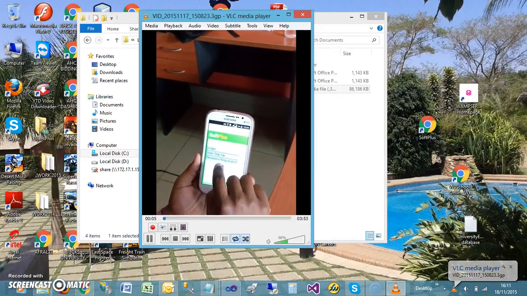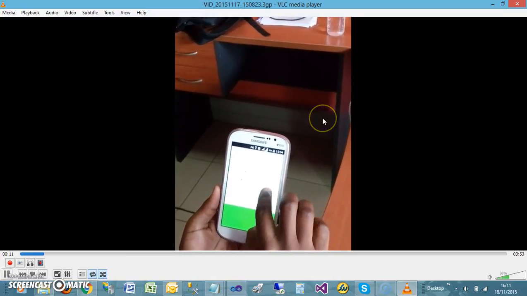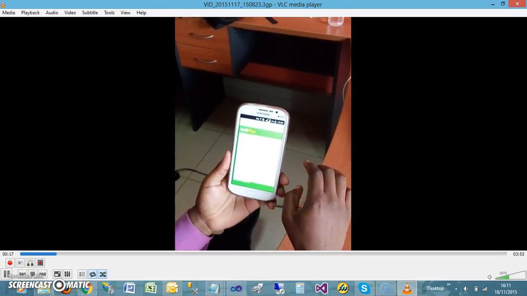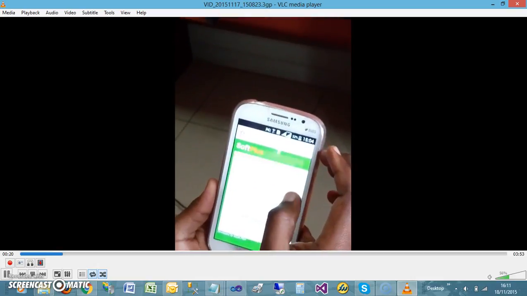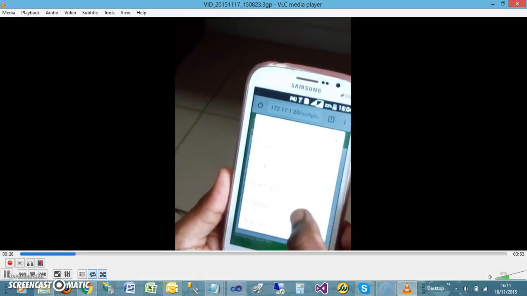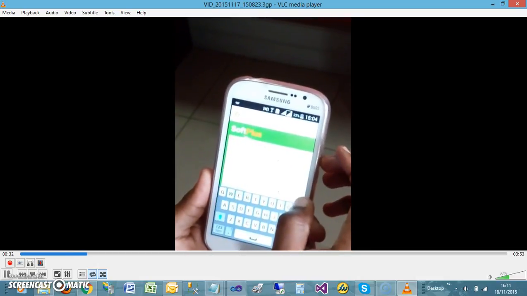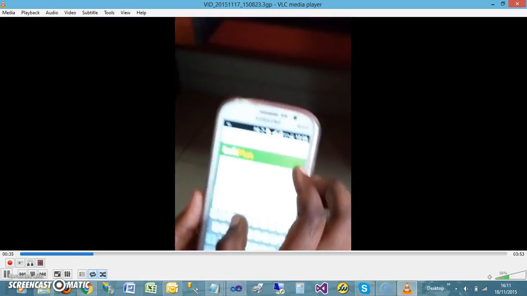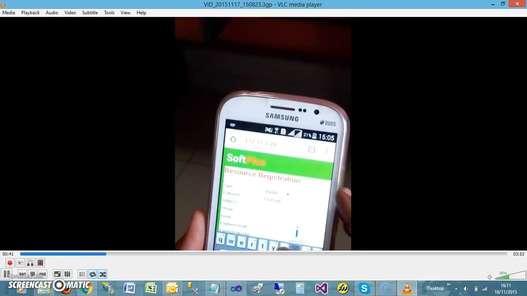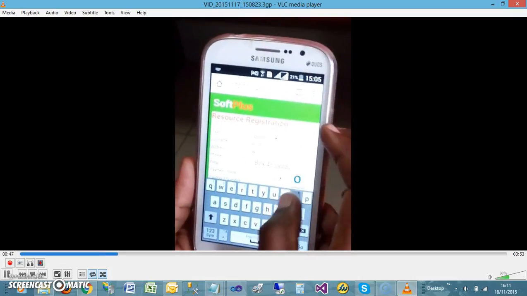Okay, there I was running it on the phone. I'm not sure if you are able to see it. However, the light is too much on the phone. The video that I was using to capture, so you can't see everything clearly, but at least you'll be able to see. Okay, there I clicked on. It's not very clear, but the system was running. I think there I was registering the client. Yeah, let's wait. Yeah, resource registration. Yeah, that one at least is visible. I was doing the resource registration.